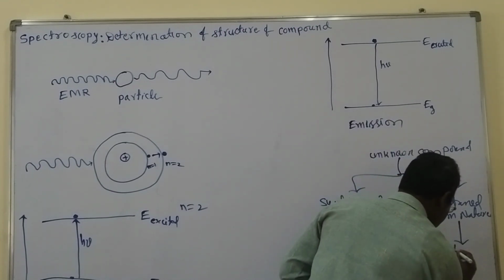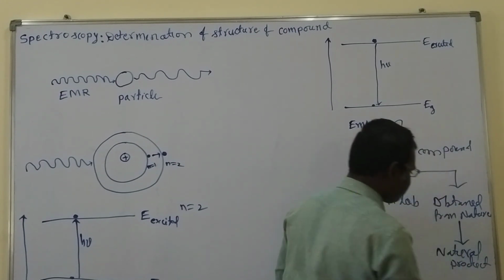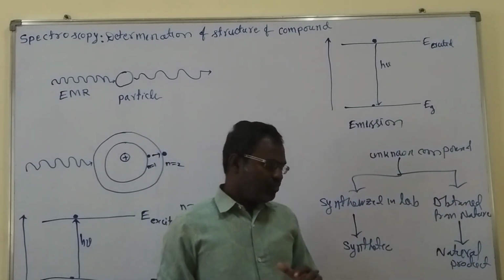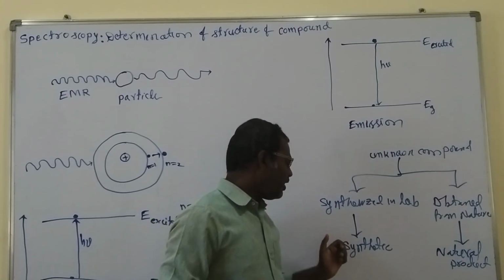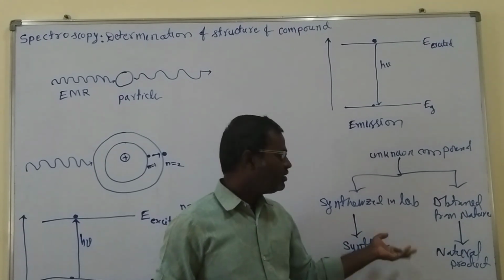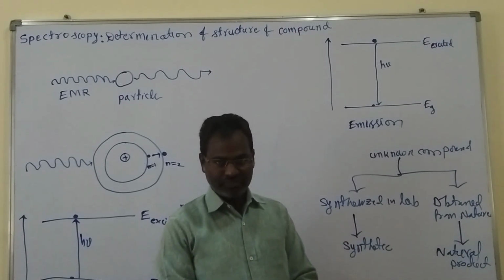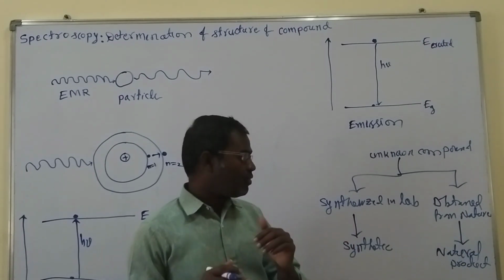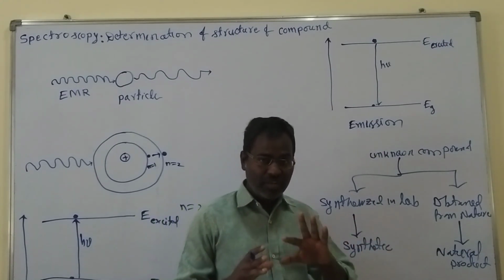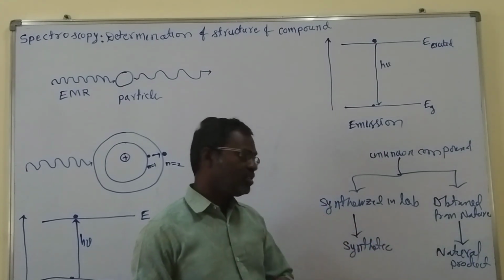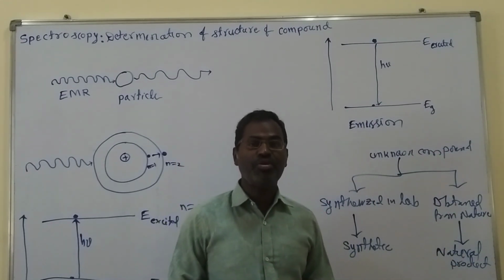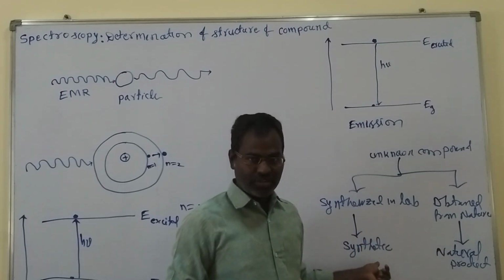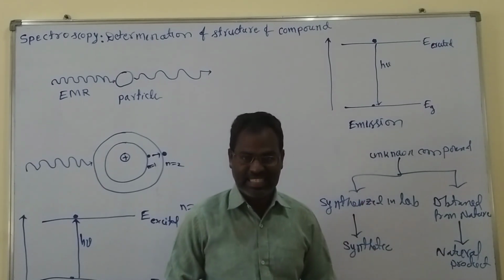So we have to determine the structure of a synthetic compound or a natural product. Generally we have two categories: synthetic compound and natural product. In the first instance we don't know where it falls, so we have to find out its structure.